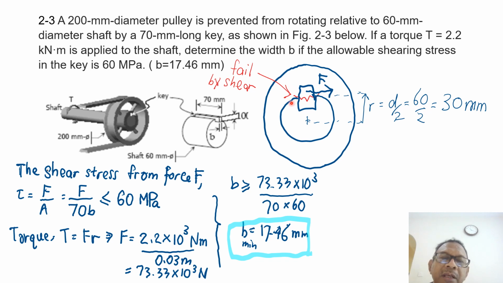The key will fail, and what is the width that I must use to prevent the shear stress from becoming larger than 60 megapascal? So that's where I put the failure by shear here. All right, so that's question number 3. So we move on to the next question.